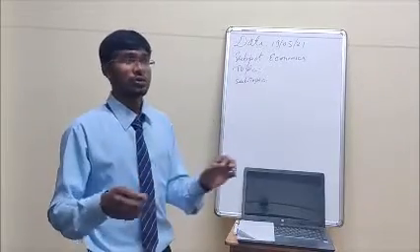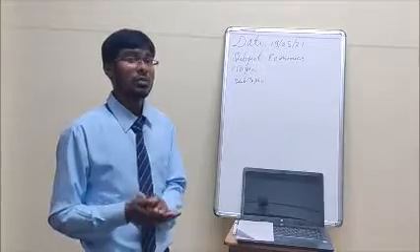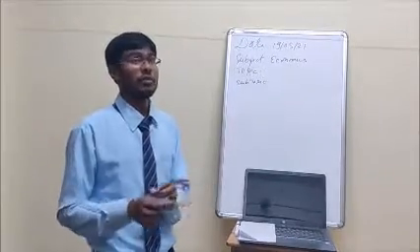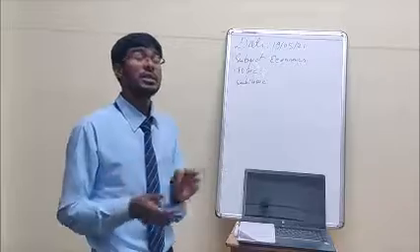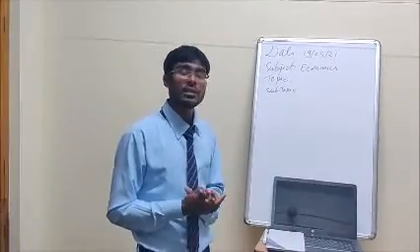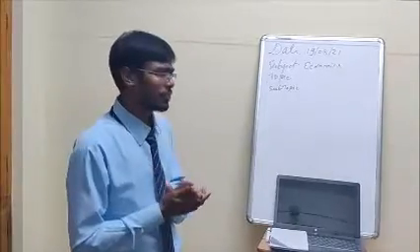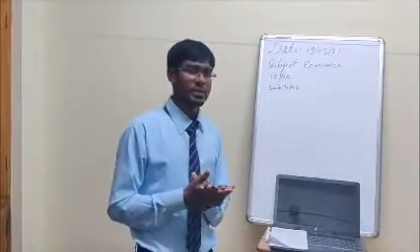Her son, who was 12 years old, was also working in a tea shop, earning how much rupees in a month? 300. Very good. You people remember everything. I'm very happy.